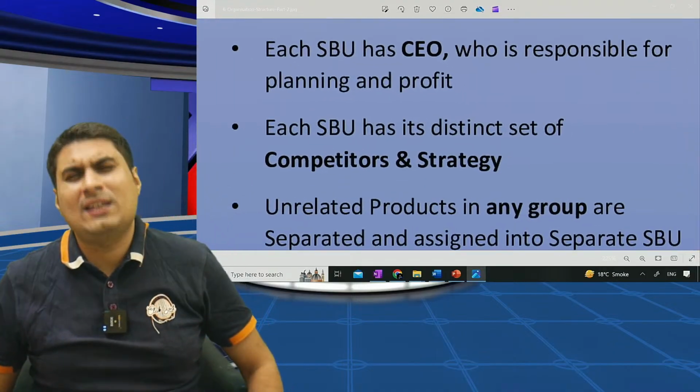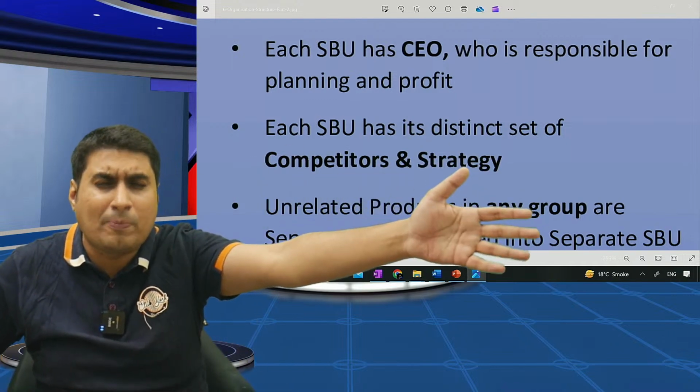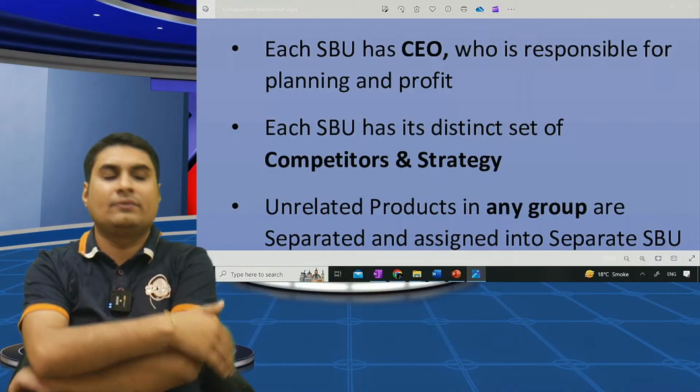Each SBU has a CEO who is responsible for planning and profit. Each SBU has a different set of competitors and strategy. 2C are done.